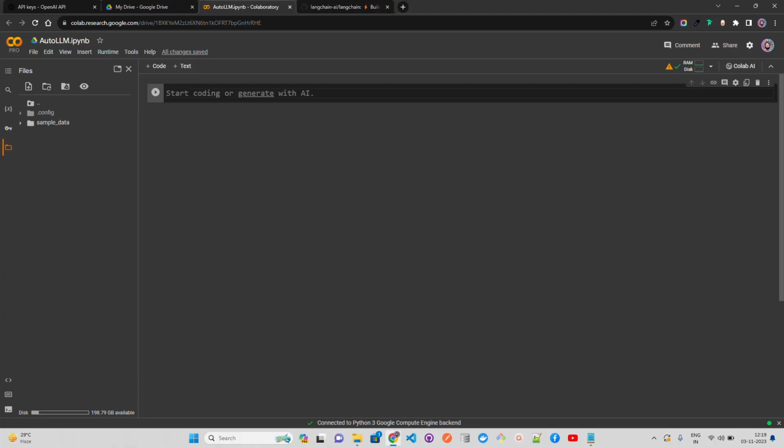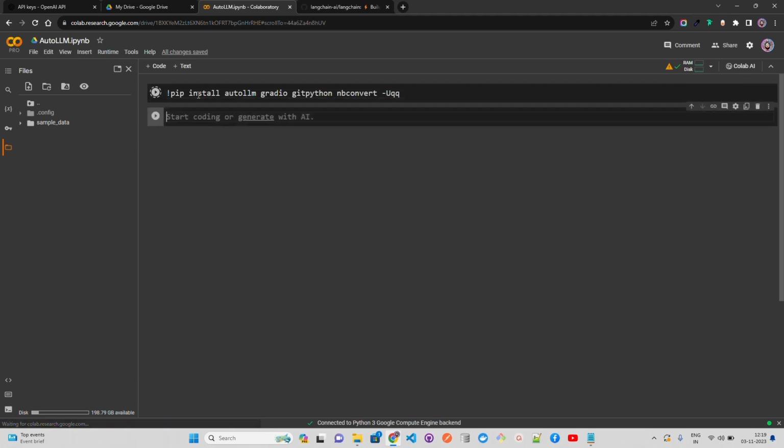All right, so let's start our experimentation with AutoLLM, guys. You can see I am in my Colab notebook. You can do it in your local Jupyter notebook or a Python file locally as well. Here, the first thing that we have to do is install a couple of things. So the first thing is pip install AutoLLM. Maybe we also need Gradio, we can build a quick app. Then we need GitPython, nbconvert for notebook, and a couple of other dependencies.